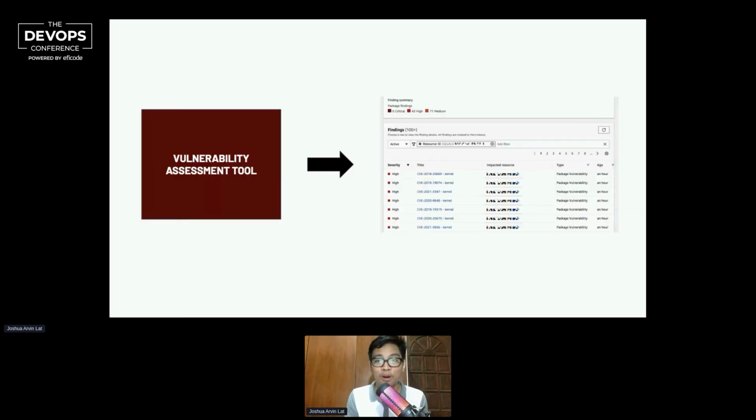So how does it work? Some vulnerability assessment tools just involve installing an agent inside your servers, and sometimes agentless tools are better. But of course, it's up to you to assess, because that really depends on the tool.